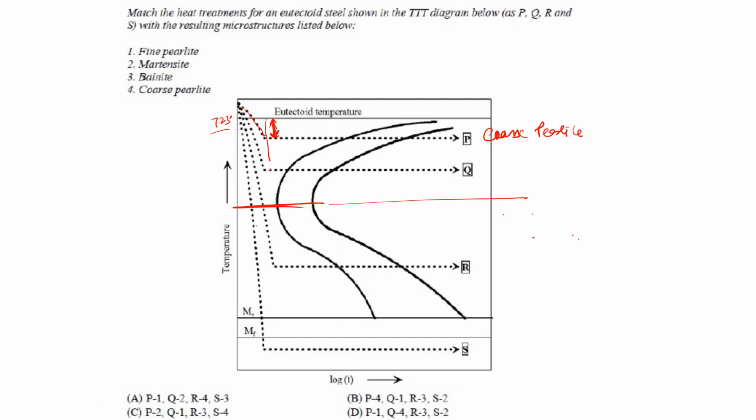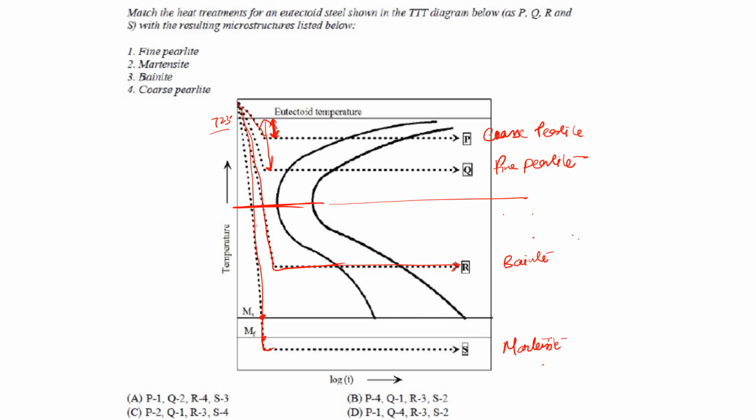So when the delta T increases, the diffusion coefficient somewhat decreases, okay, and then the diffusion becomes sluggish, and this helps to form fine perlite, right? So Q will form fine perlite. And R, this is below the nose of the curve, and if you hold this one, then we know that this gives bainite structure. And the last one, it is starting at MS and ending at MF, so it has crossed MF, so that means it will form martensite, right?